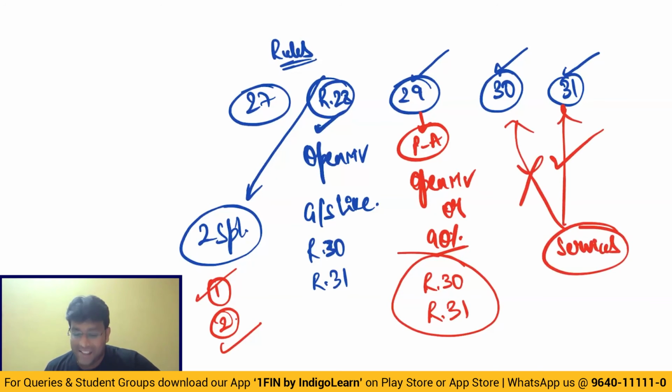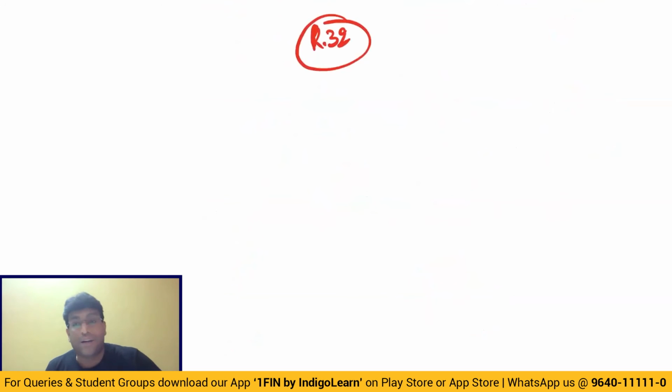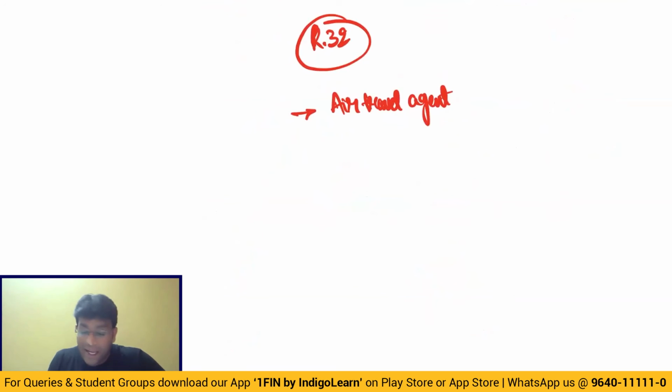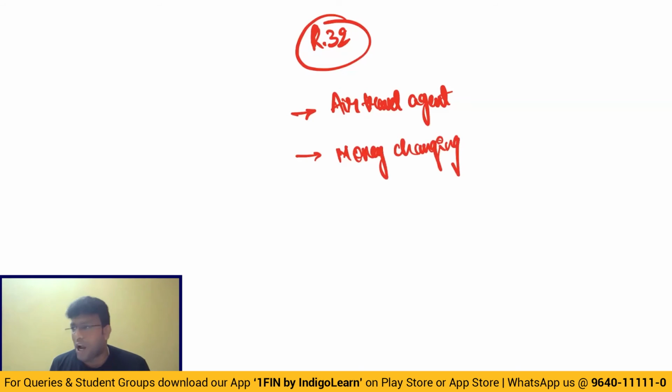You're getting my point, guys? Exactly. Then apart from that, we have got something called Rule 32, where valuation is given for special notified supplies. In case of an air travel agent, they clearly told 5% of basic fare in case of domestic booking, 10% of basic fare in case of international booking. And for money changing activity, if RBI rate is available, the difference between RBI rate and our exchange rate will become taxable. If RBI rate is not available, 1% of currency exchanged. And if one foreign currency is converted into another foreign currency, then both are converted into INR. Check whichever is lower of that 1%.